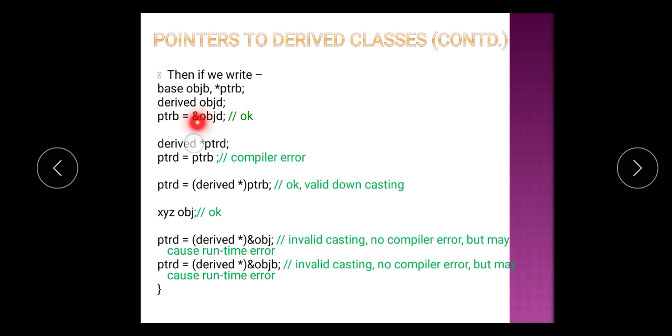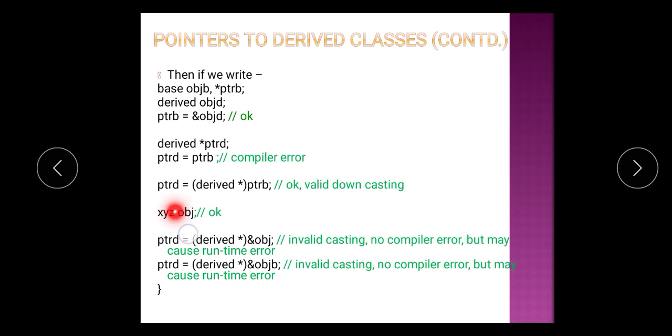Now we are creating the pointer of the derived class, and here we are passing the reference of the base class pointer to the pointer of the derived class. Then here the compiler will create an error, because as we said, a base class pointer can point to a derived class object, but a derived class pointer cannot point to a base class object. And if we want to do so, we need to do the downcasting, and when we do the downcasting, at that time it is possible.